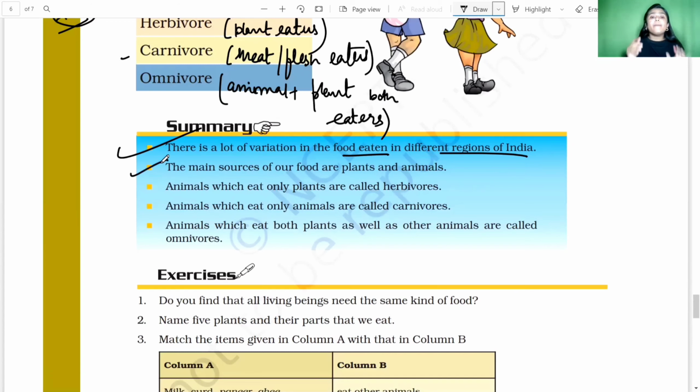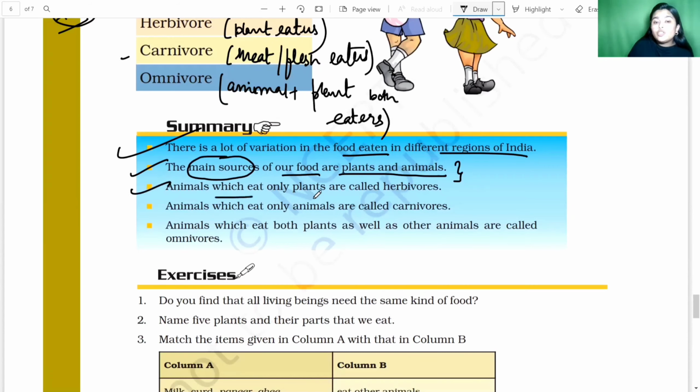Next point is, the main source of our food are plant and animal. So we get the raw grains, raw food, raw vegetables from the plants, and we also get the raw milk, eggs, chicken, meat, etc. from the animals, and we also get oil from plants and animals, right? So our main source of food will be plant and animal.